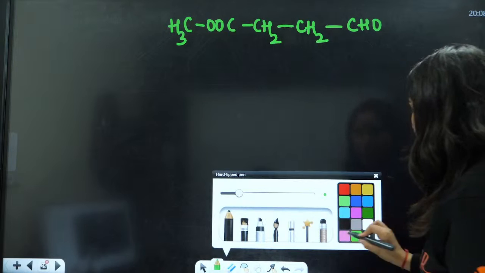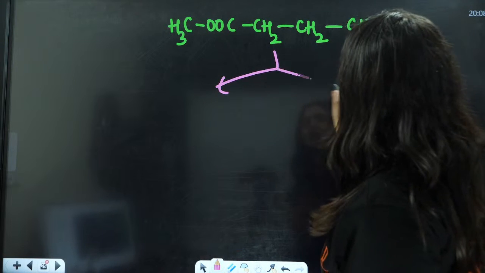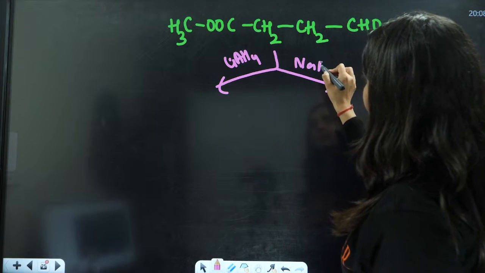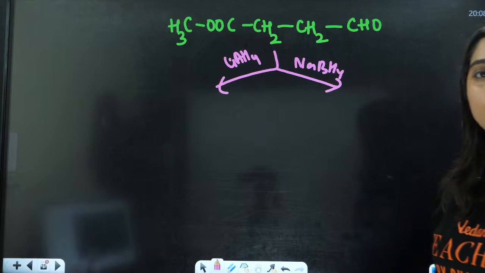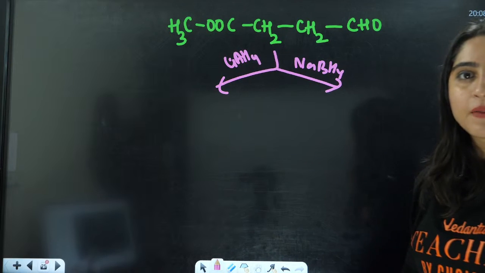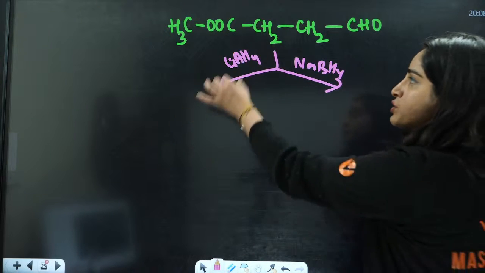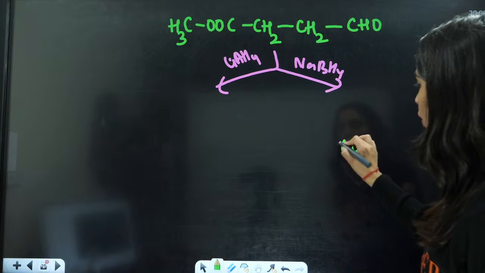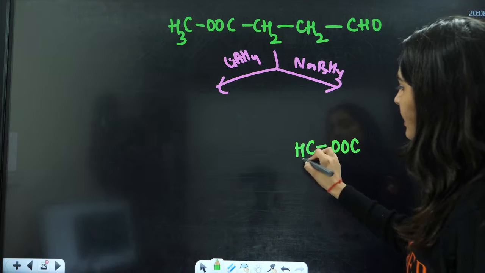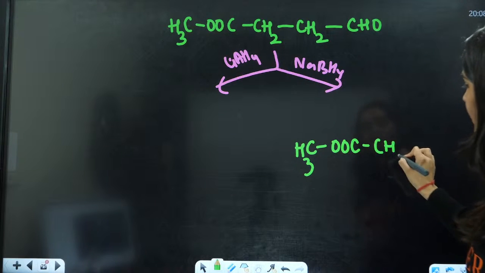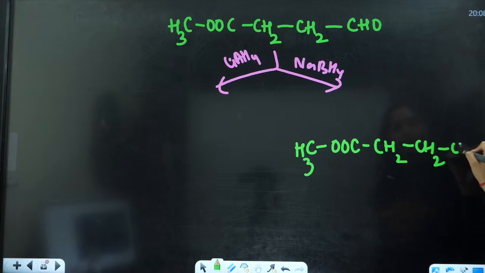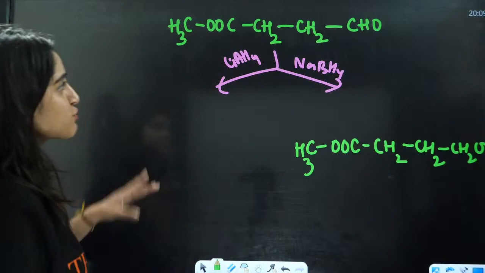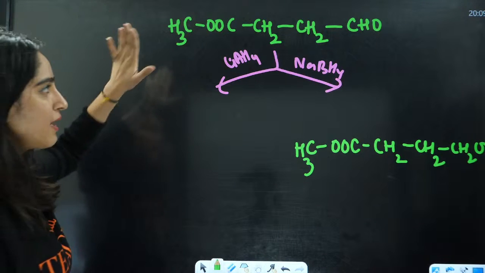And if you have LiAlH4 and NaBH4, NaBH4 is not going to reduce this ester. So it will lead to the formation of COOCH3. It is going to stay as it is. This is CH2, this is CH2, and this is CH2OH. Now if you use LiAlH4, it is going to reduce this ester also.